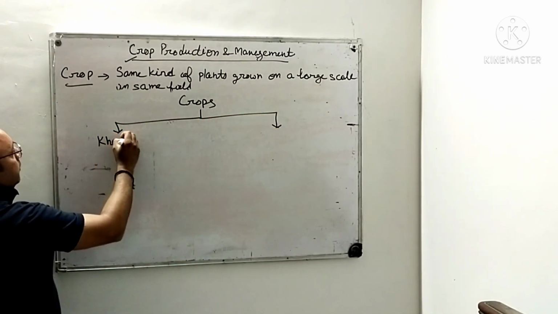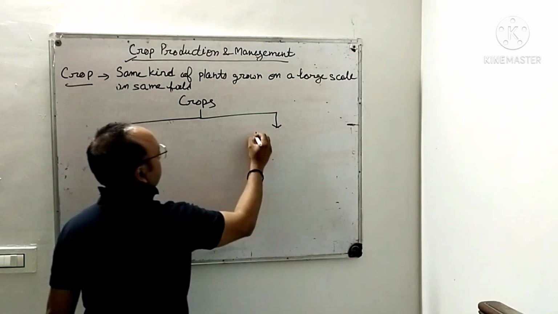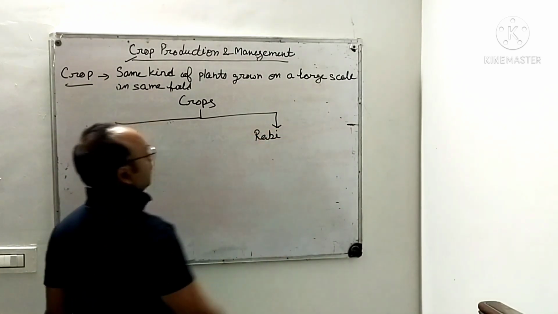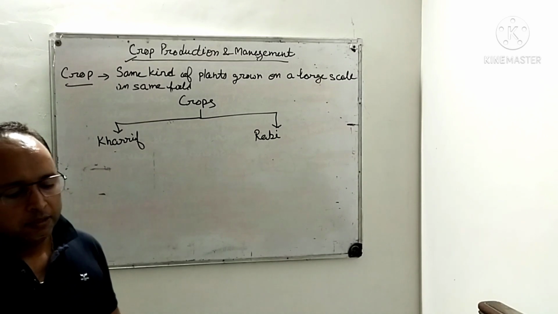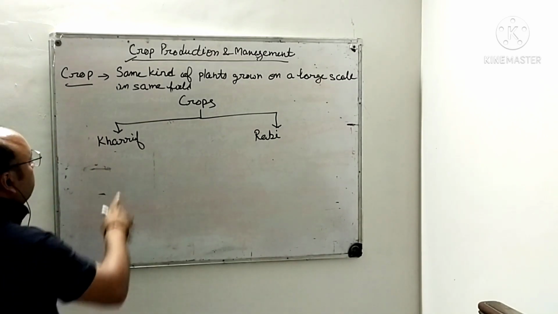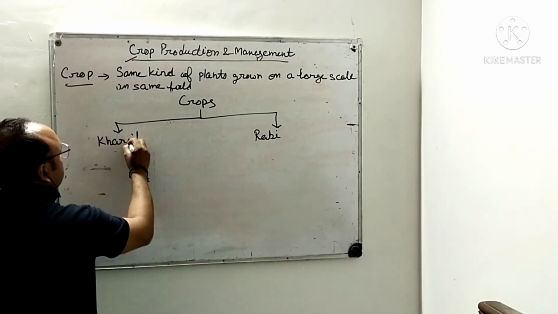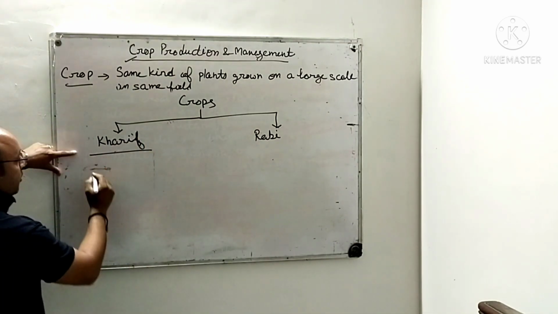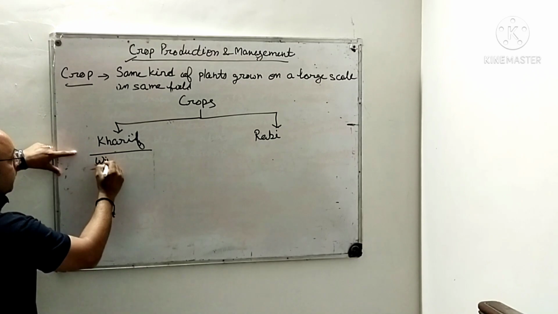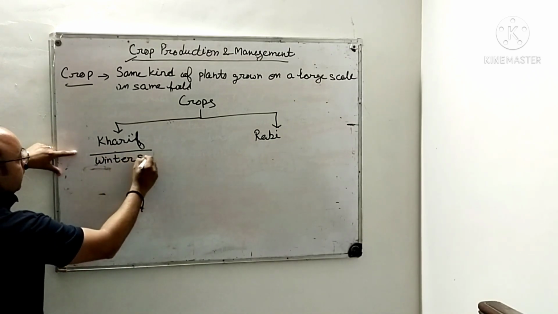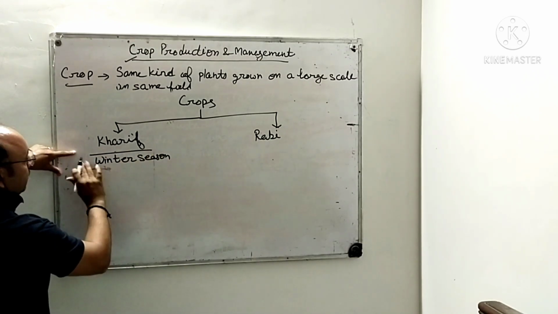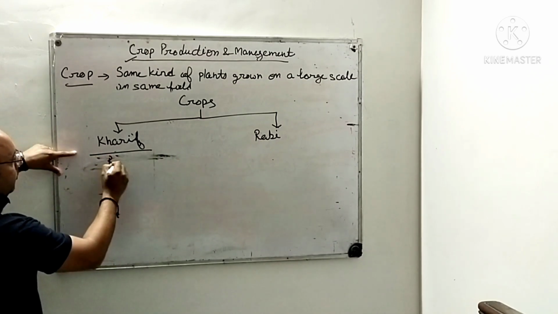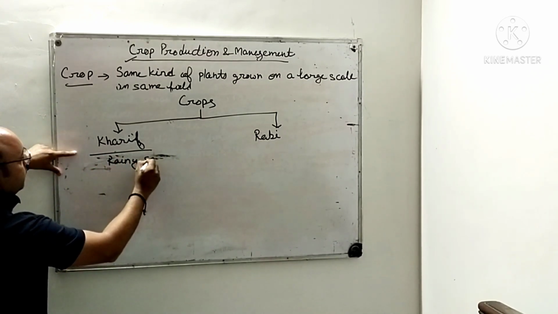Kharif crops and Rabi crops, right? Kharif and Rabi crops. Now if I talk about Kharif crops, these can be grown in the winter season. No, they are grown in the rainy season.